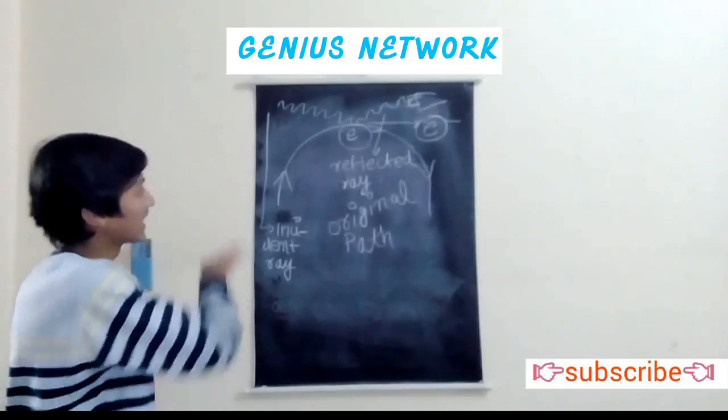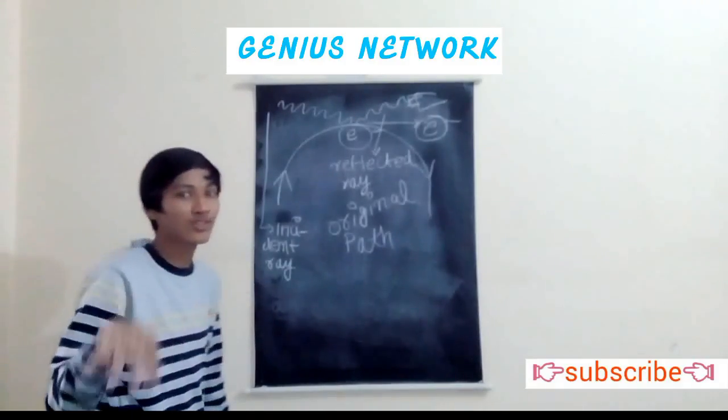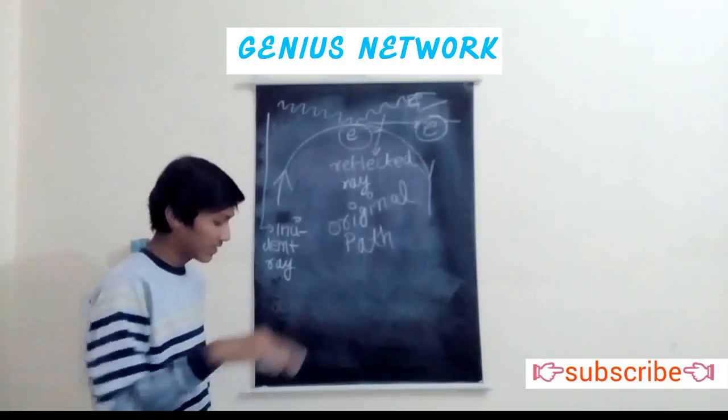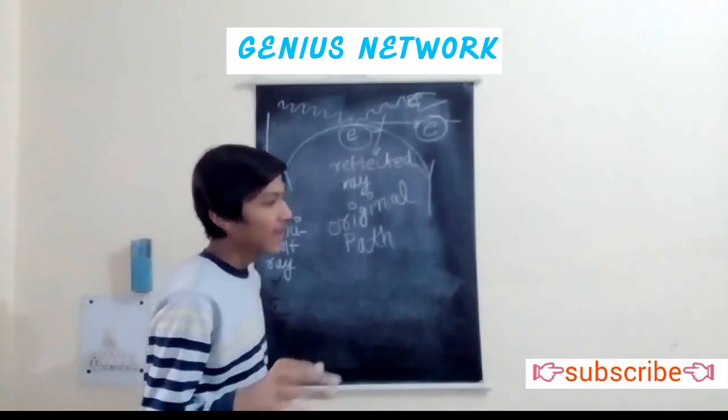This is basically the experimental setup which we use to study the Heisenberg uncertainty principle. The experimental setup says that if we want